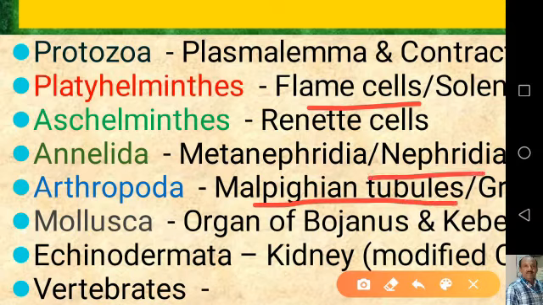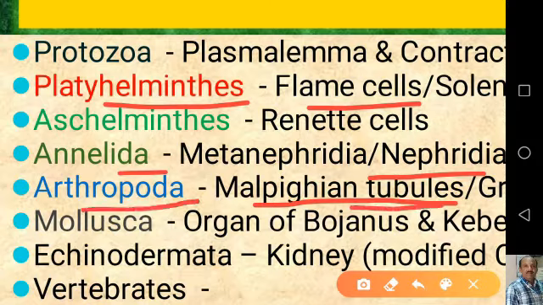They differ because of the different anatomies of these animals. The flame cell system is present in worms, that is helminths or flatworms. The nephridia are present in annelids, whereas Malpighian tubules and other such structures are present in arthropods as well as insects. A flatworm has neither a coelom nor a circulatory system.